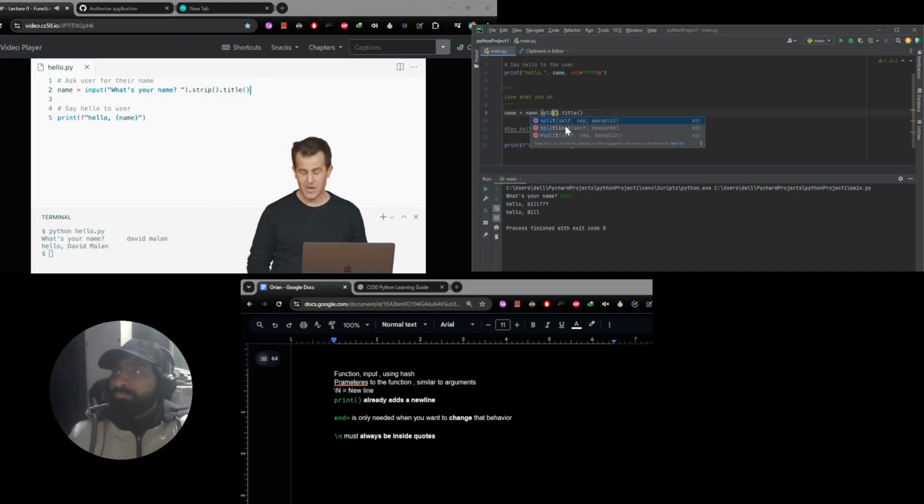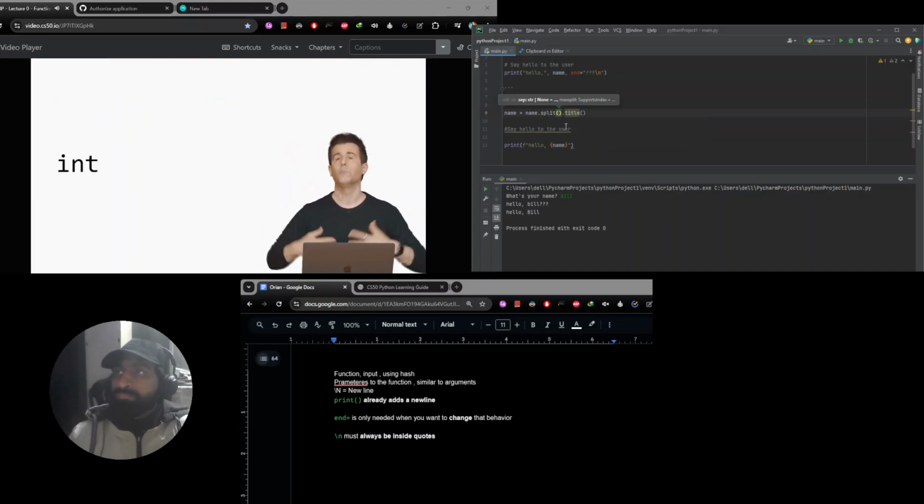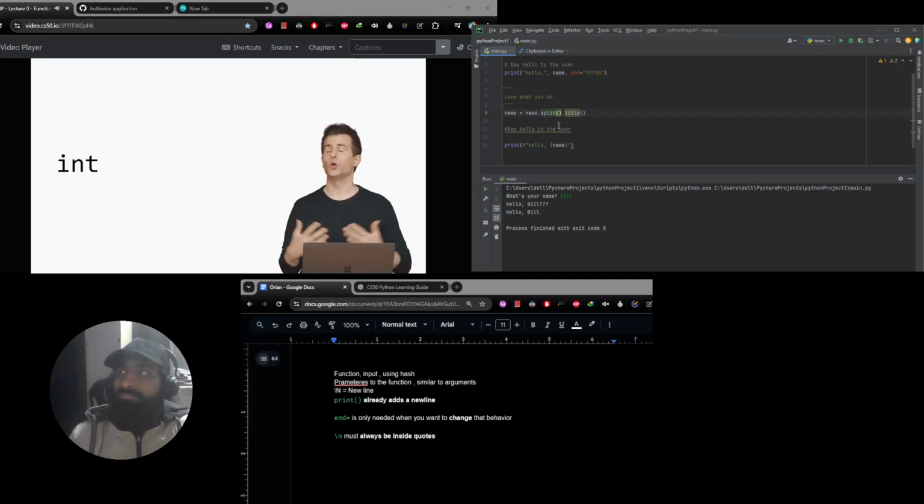Let's go ahead and transition then to another very common type of data in Python, in programming more generally, namely integers, otherwise known in Python as int.